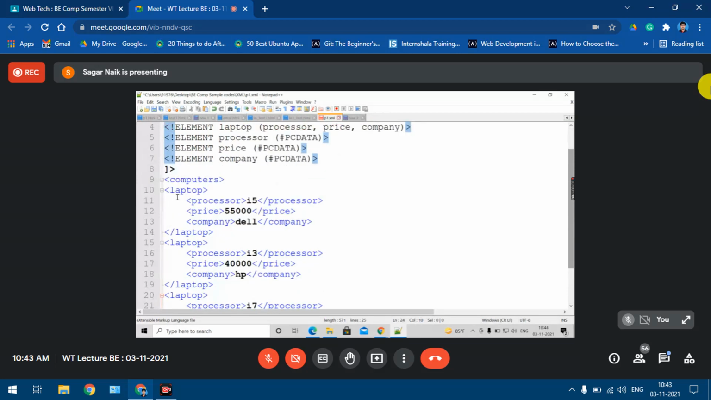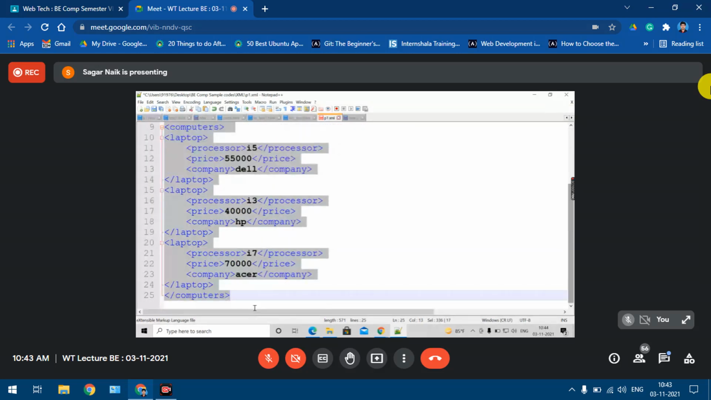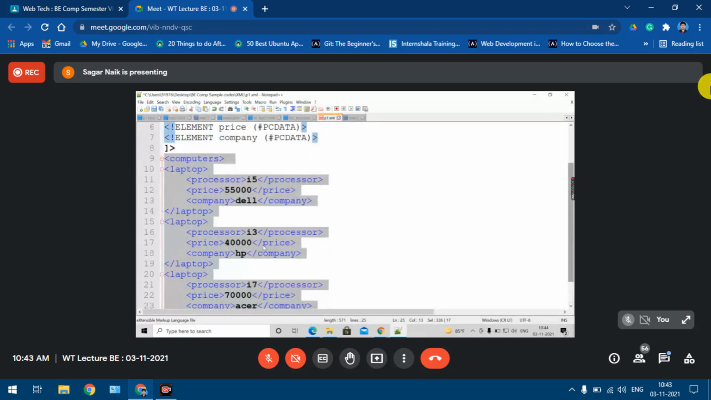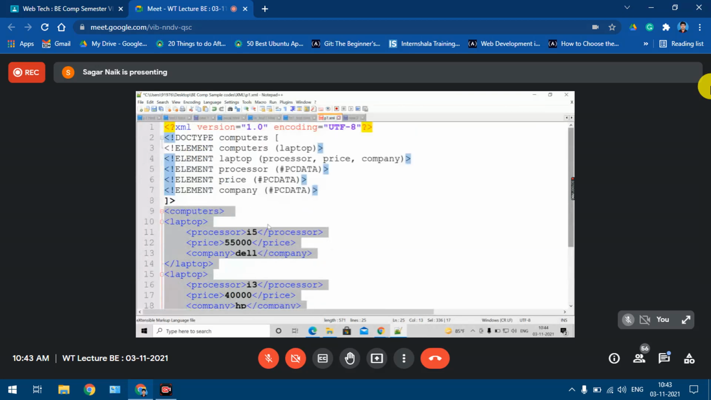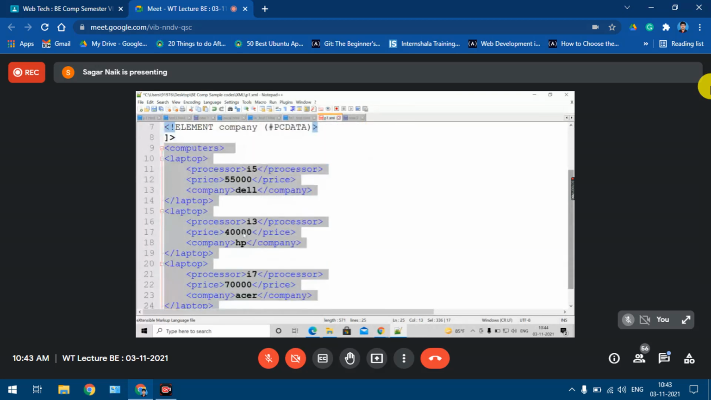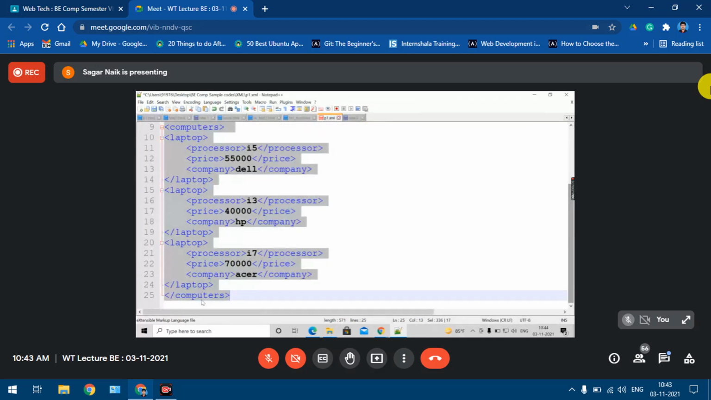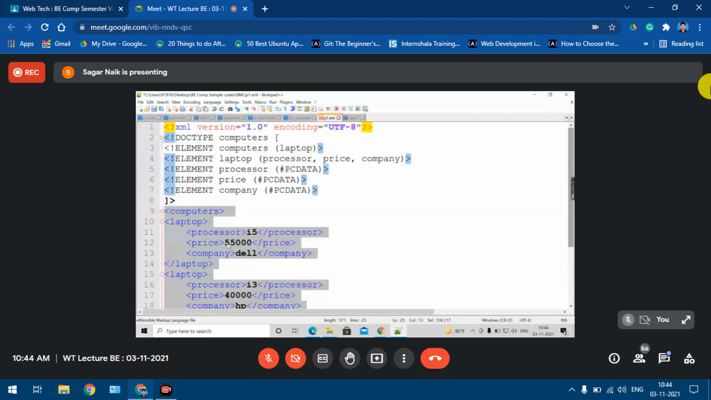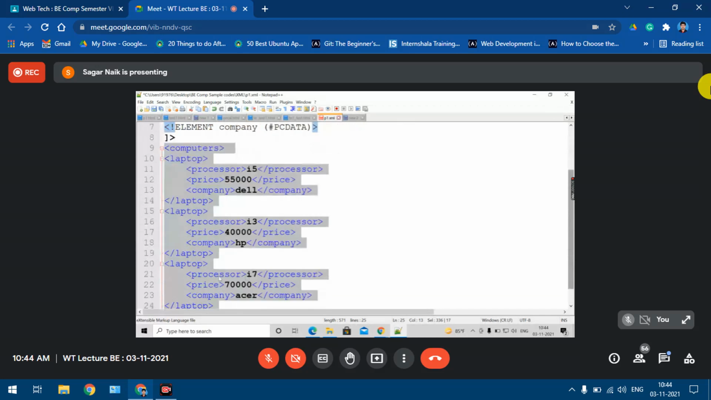First of all, we check for the well-formed nature of the XML file. Is it well-formed? Is it as per the syntax? Forget about DTD. Well-formed means what? Syntax. Yes or no? See, computers is my root node. Okay, it is closed. Laptop, then laptop, laptop. Again, inside the laptop, processor, price, company, processor, plus company, processor, plus company. So no spelling mistakes. All the texts are closed properly. The case sensitive issue is also handled. All the things are fine. So this file is a well-formed file, I'm saying, right?